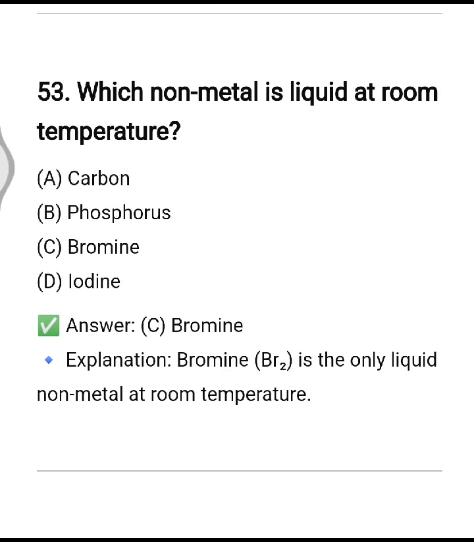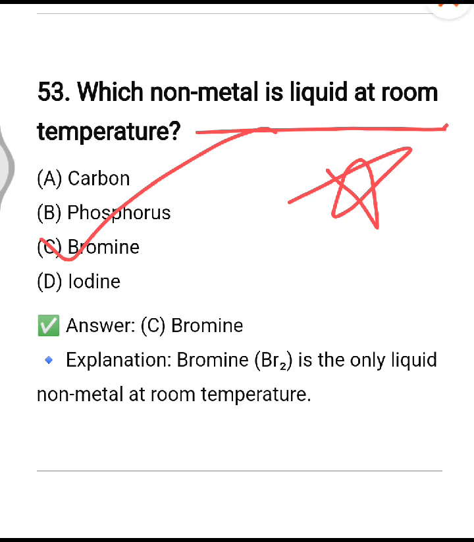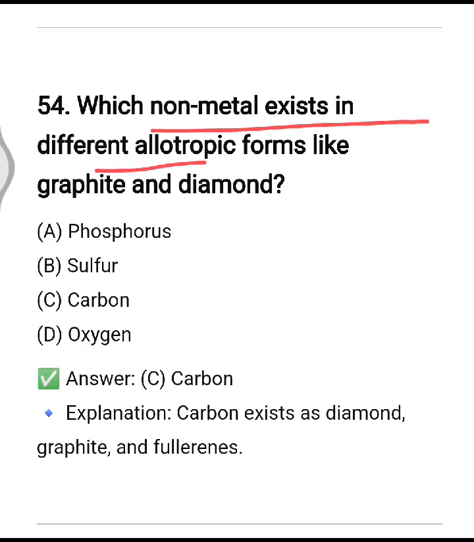Which non-metal is liquid at room temperature? So it is bromine, option number C. Which non-metal exists in different allotropic forms like graphite and diamond? It is carbon. These are the allotropic forms of carbon.